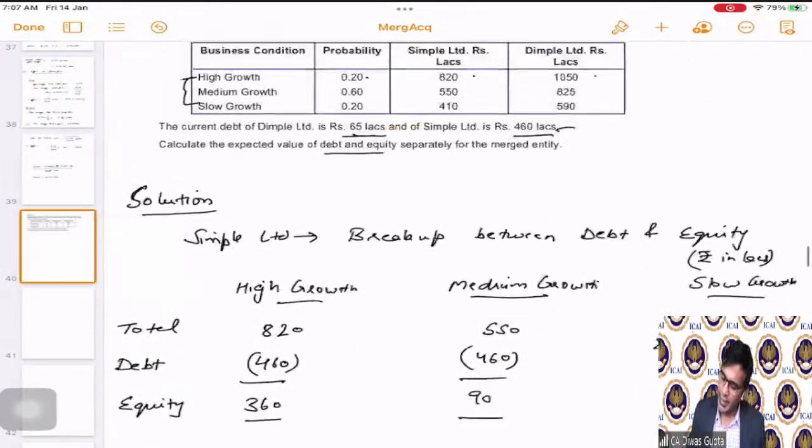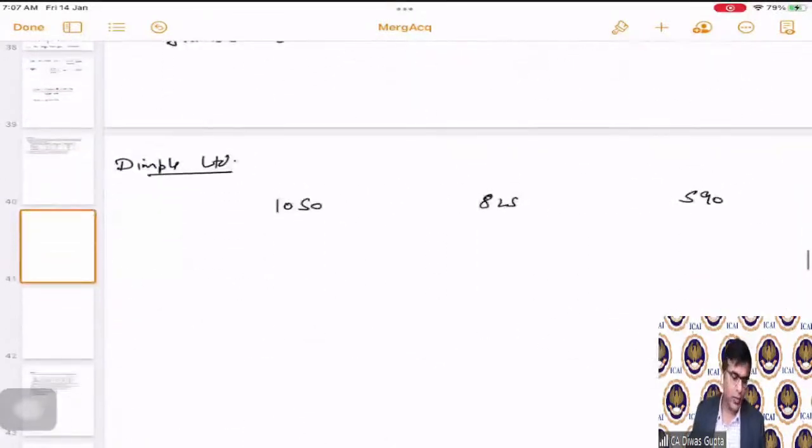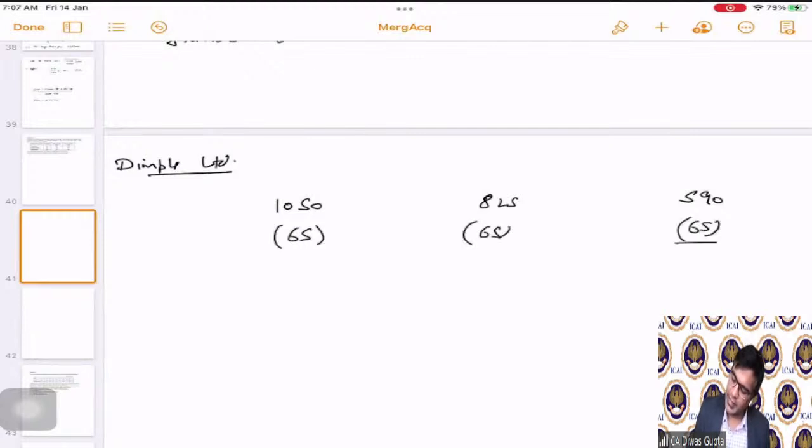The value of debt is 65 all across: 65, 65, and 65. We can easily put the debt because the total value is higher than the debt, so there is no need to restrict the debt equal to the balancing number. This is debt, this is total, and this is equity.